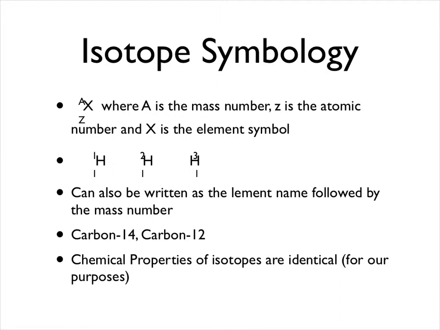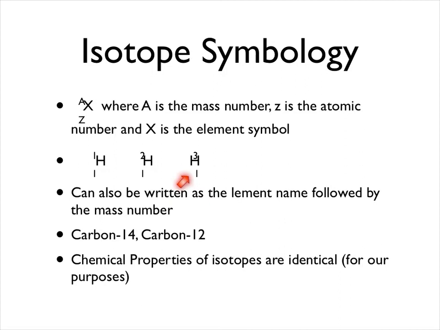Now, we symbolize isotopes in the following manner. We take X, where that is the element symbol. We put the mass number as a superscript on the left-hand side and the atomic number as a subscript on the left-hand side. So here we have 3 isotopes of hydrogen. We have hydrogen with a mass number of 1 and an atomic number of 1. Hydrogen with a mass number of 2, atomic number of 1. Hydrogen with a mass number of 3 and an atomic number of 1. And I apologize for the fact that they've shifted.